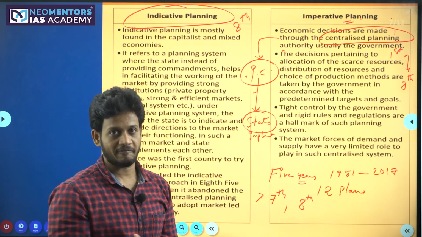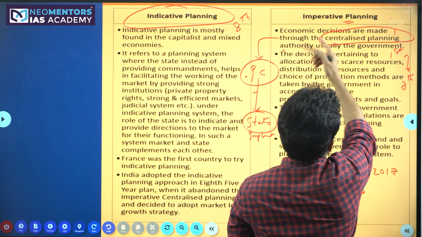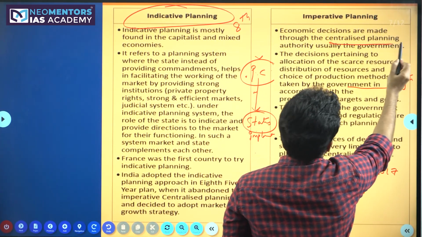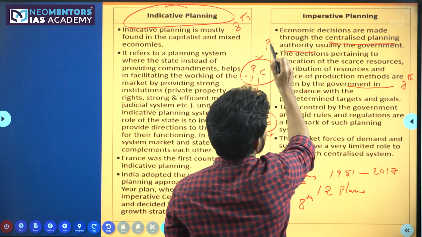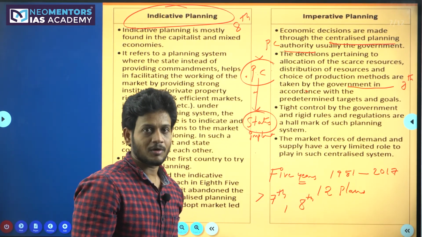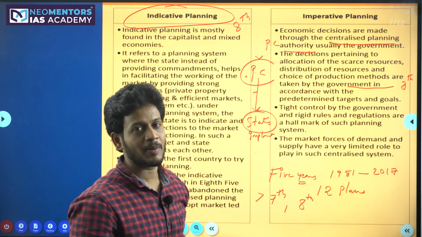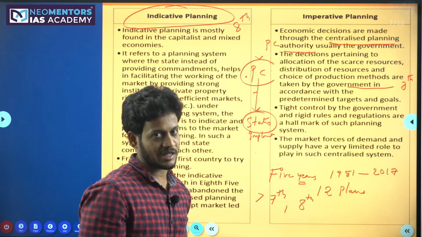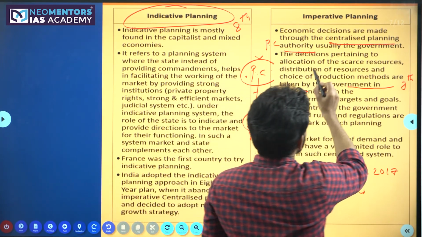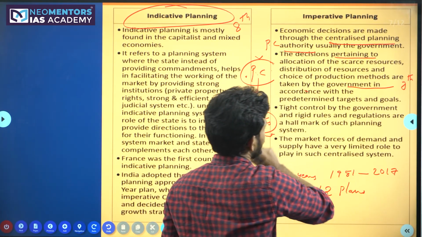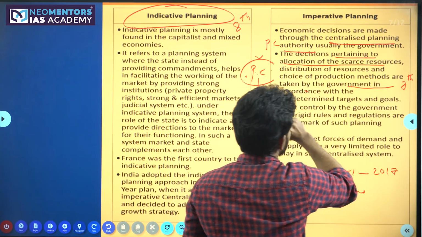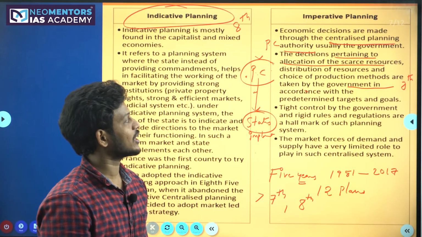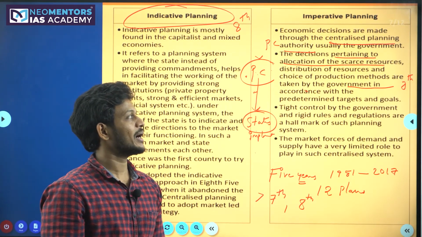That is imperative. You look at the first point here, economic decisions. Economic decisions are made through the centralized planning authority. What is meant by centralized planning authority? On behalf of the government, it is the Planning Commission and the National Development Council, till 2014. Today it is Niti Aayog. And the second one, decisions pertaining to allocation of scarce resources, distribution of resources, and production methods are taken by the government in accordance with the predetermined targets and goals.